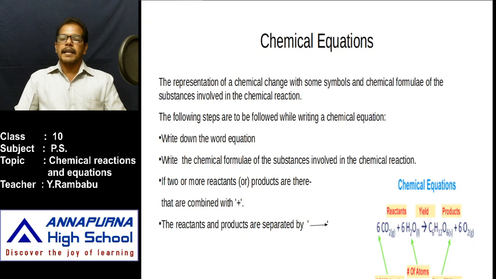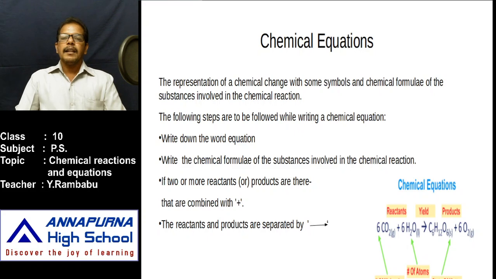Simply, the reactants are carbon dioxide and water, and the products are glucose and oxygen. Let us observe one more example. When magnesium reacts with oxygen to form magnesium oxide, magnesium and oxygen are reactants, and magnesium oxide is the product.